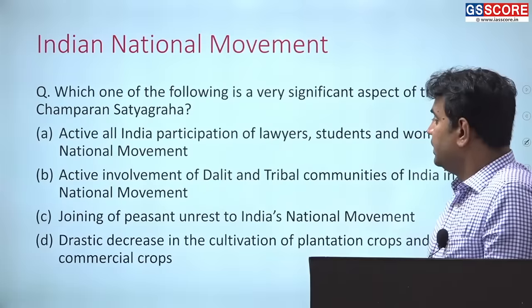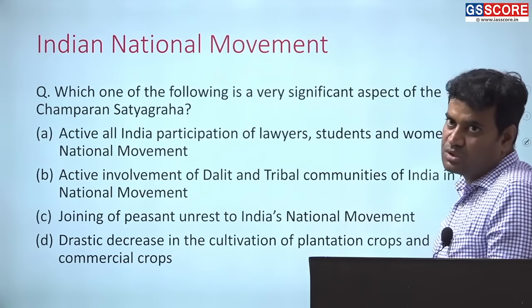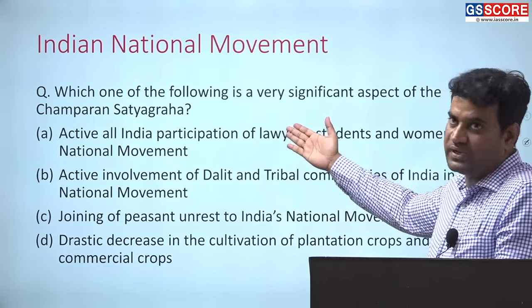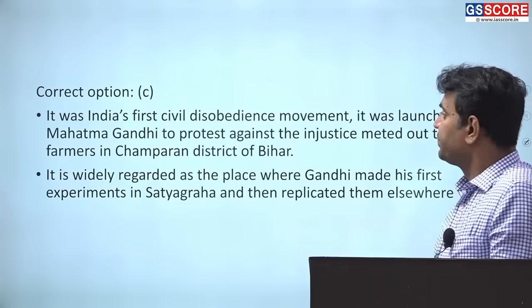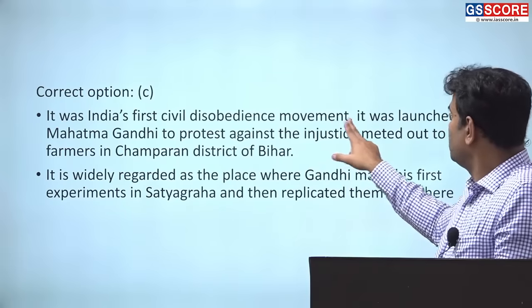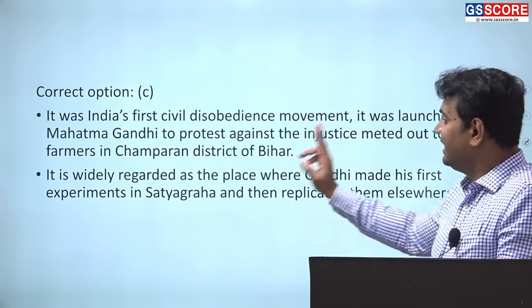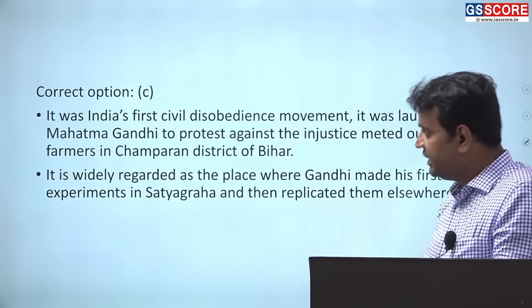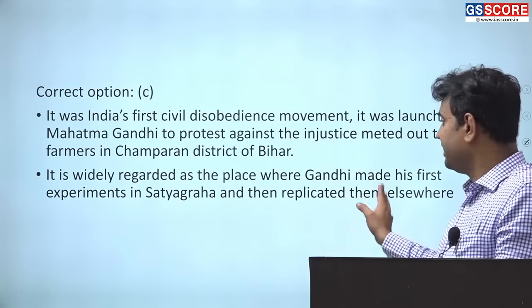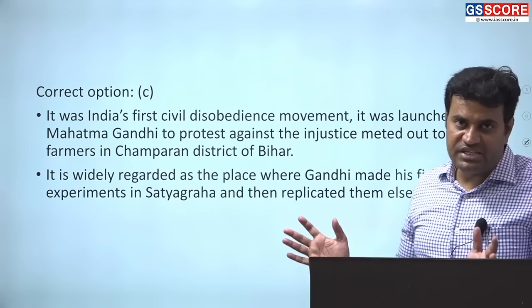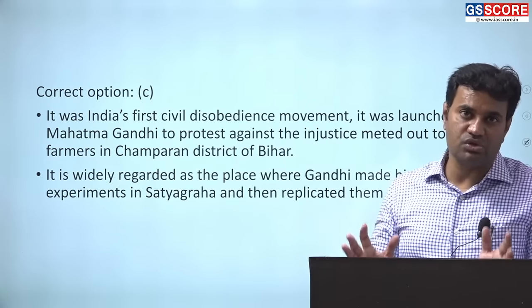What does C indicate? Joining of peasant unrest to India's national movement, because basically Champaran Satyagraha was a peasant movement and peasant issues were highlighted by Mahatma Gandhi. It was India's first civil disobedience movement. It was launched by Mahatma Gandhi to protest against the injustice meted out to tenant farmers in Champaran district of Bihar. It is widely regarded as the place where Gandhi made his first experiment with Satyagraha and then replicated it elsewhere. Therefore, peasants began to get mobilized in course of time.